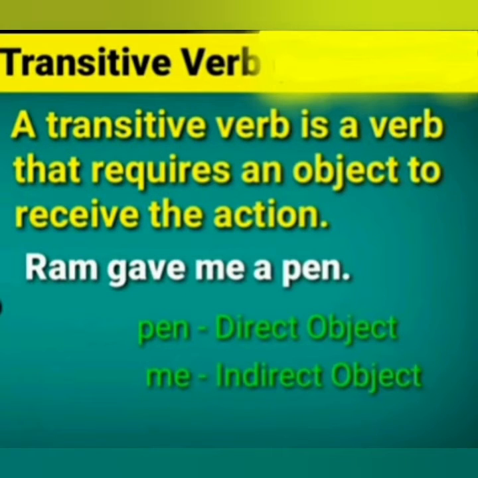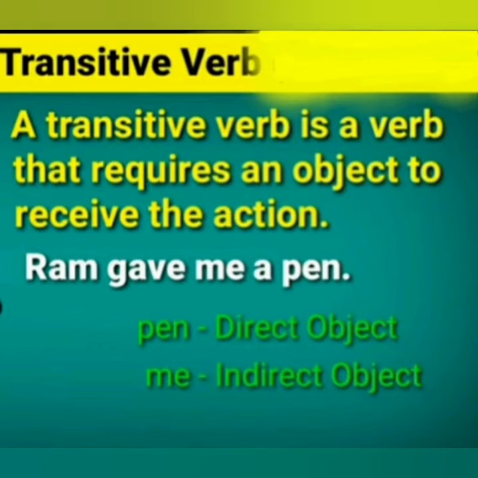Next example, Ram gave me a pen. Here the verb is gave and pen is the direct object. Here we have another object, that is me. It is the indirect object. And students, in a transitive verb we have a direct object. It is compulsory to have a direct object in transitive verbs.